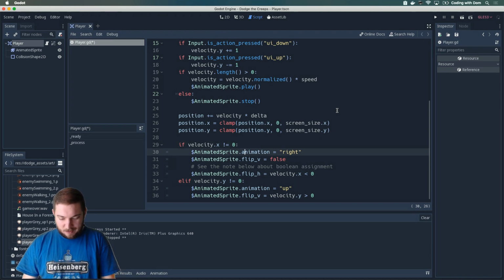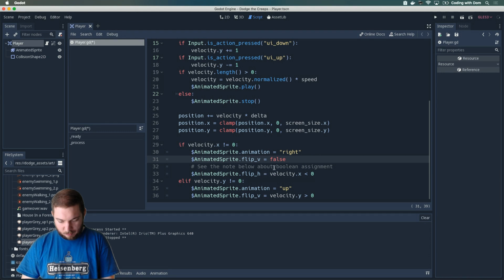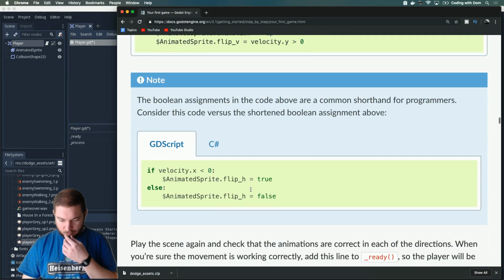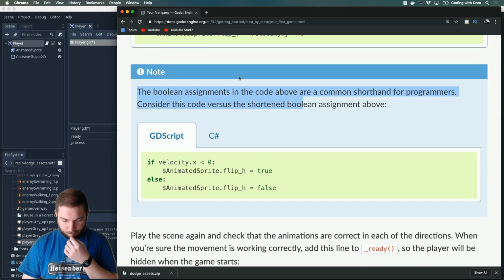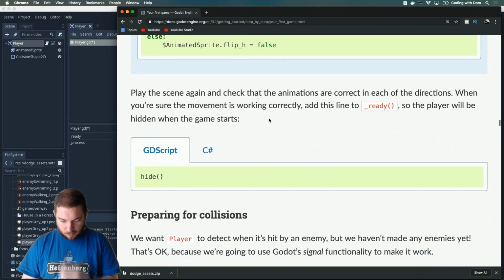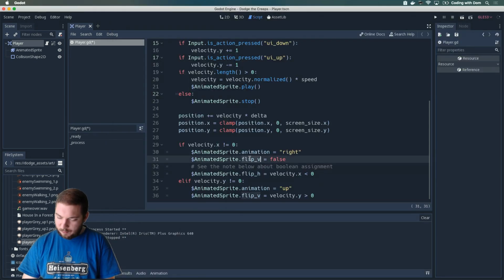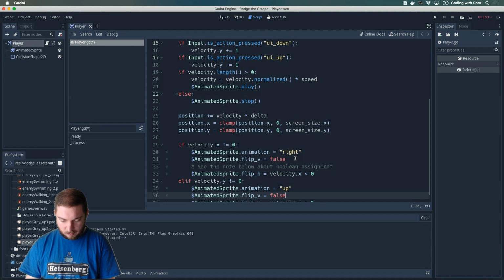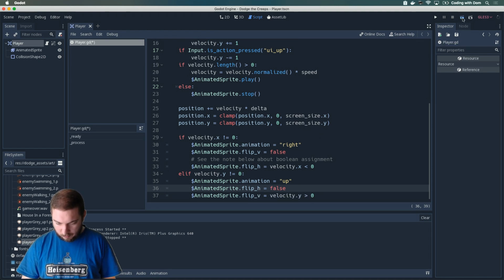Anyway, never mind. Flip v false, flip h, blah blah blah. See the note below about Boolean assignment. What is the note below about this Boolean assignment? The code above is a common shorthand for... Yeah, why do I need to do flip v false but I don't do flip h false here? I'm not sure. I'm actually going to add that because it makes more sense to me. So, let's try that out.